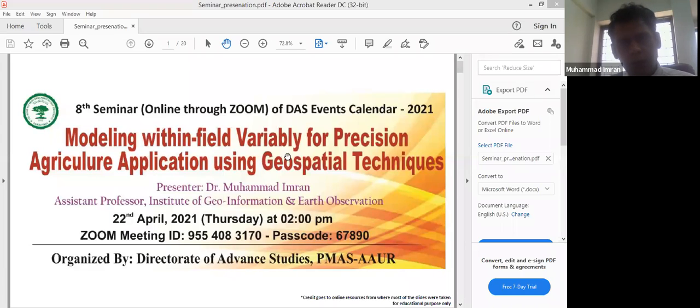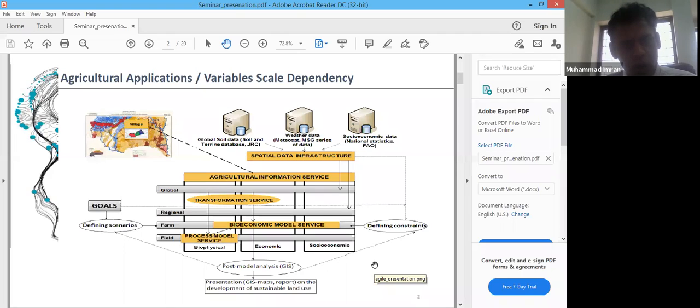This is related to the most important topic of modeling spatial variability within fields and at different scales. So first of all, let me introduce what the problem is when we talk about spatial variables at different scales.